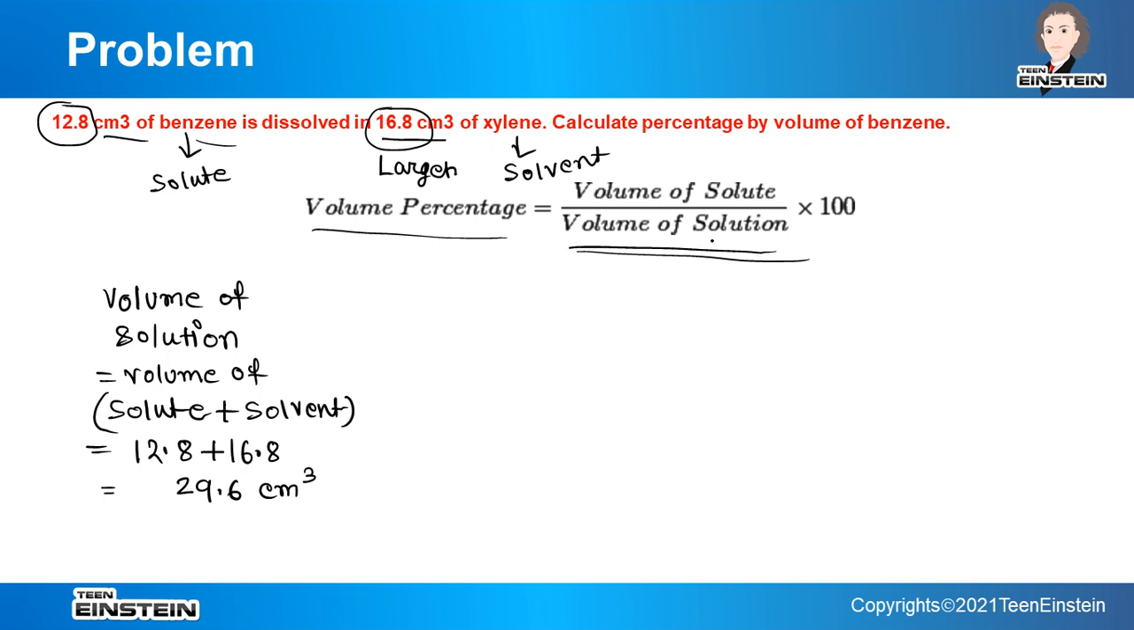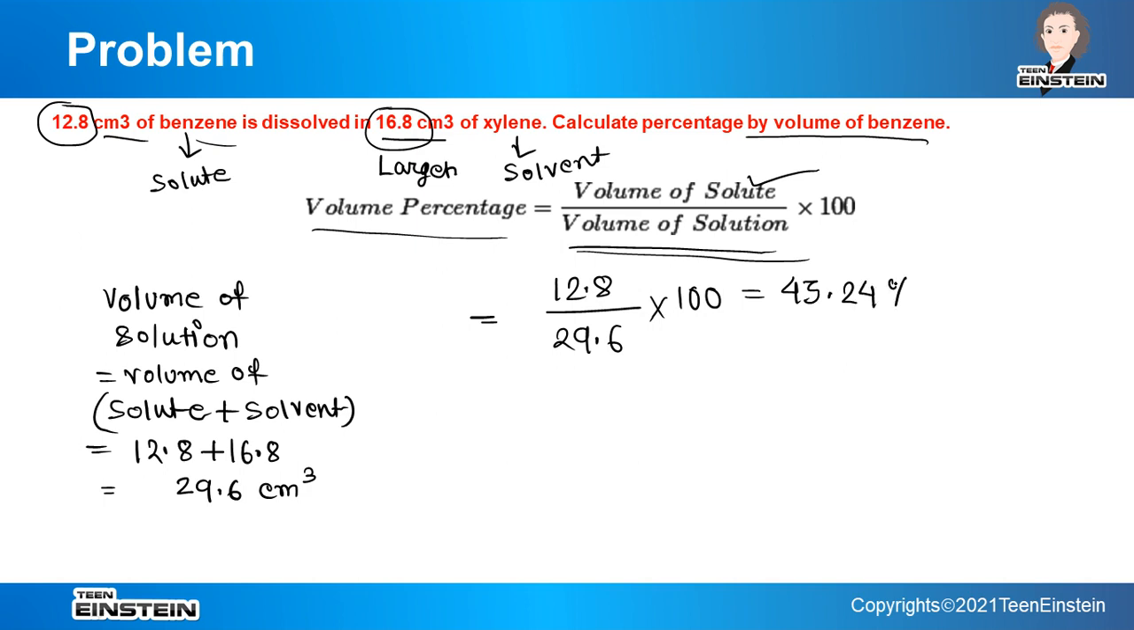Okay, so now we know the volume of solution, so we can put it in the denominator, and we already know what is the volume of solute because this is directly given. So volume percentage, that is calculate percentage by volume of benzene, because benzene is the solute, it will be 12.8, which is the volume of solute, divided by 29.6. So this will be 43.24%. This is the answer. Calculate the percentage by volume, that is V by V.